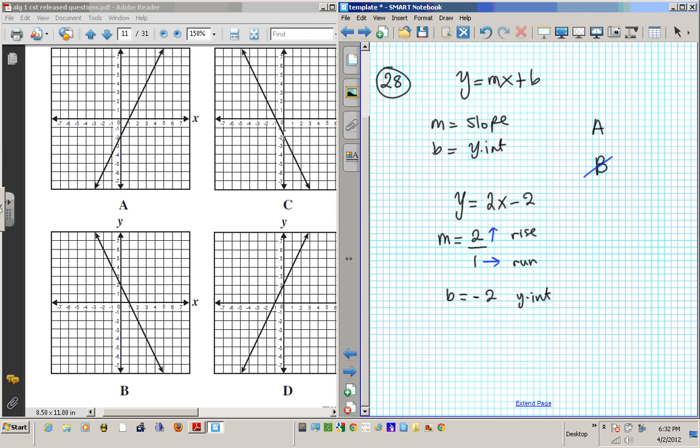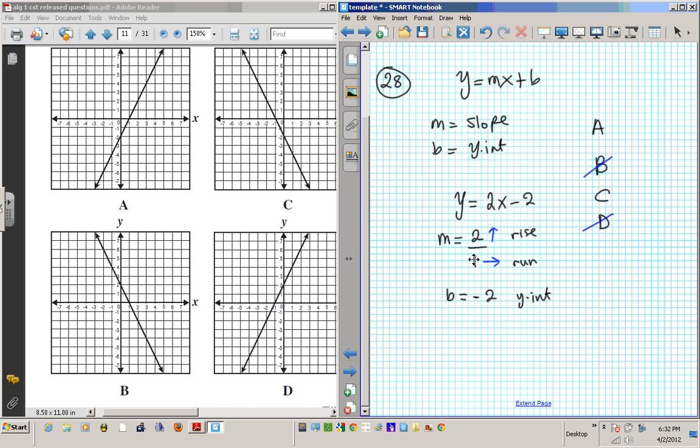So how about C? C has a y-intercept of negative 2. C is a good candidate. How about D? D has a y-intercept of 2, which is bad. You need a y-intercept of negative 2. So the answer is either A or B. I mean A or C.